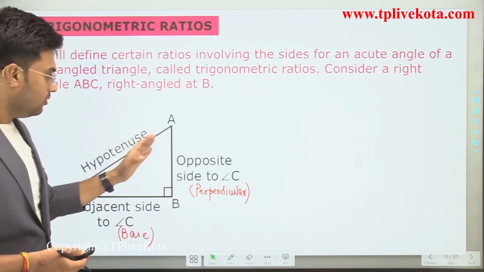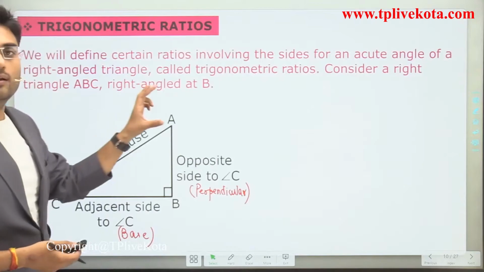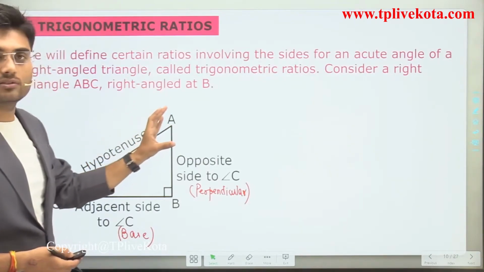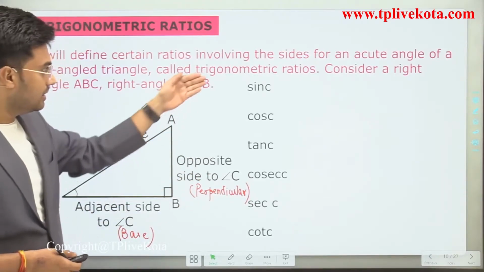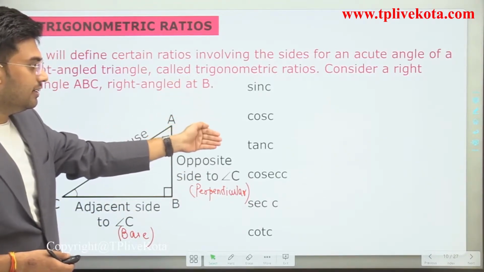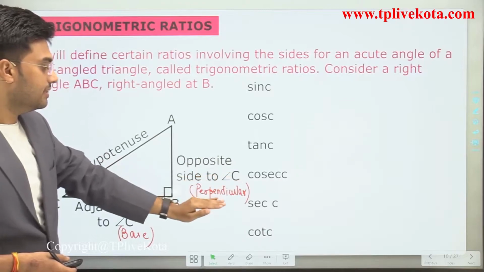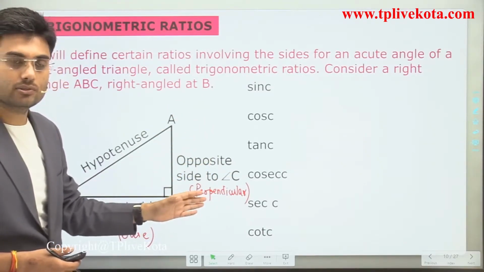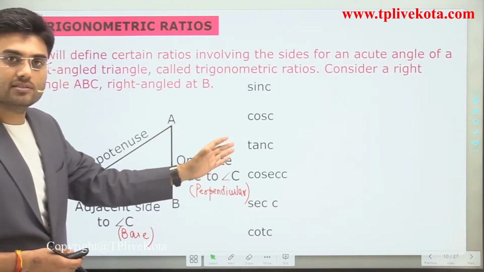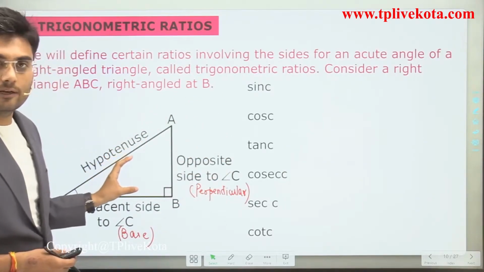Now for angle C, we can identify six ratios: sin C, cos C, tan C, cosec C, sec C and cot C. Clear? These are the six ratios. And how can we define these six ratios for this triangle?